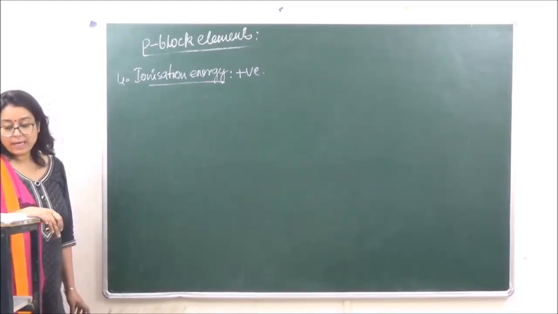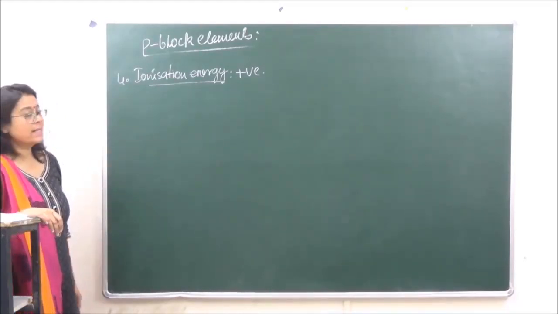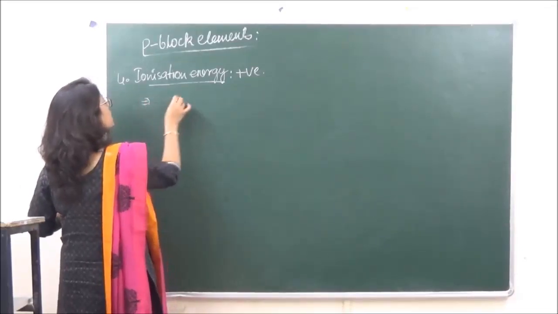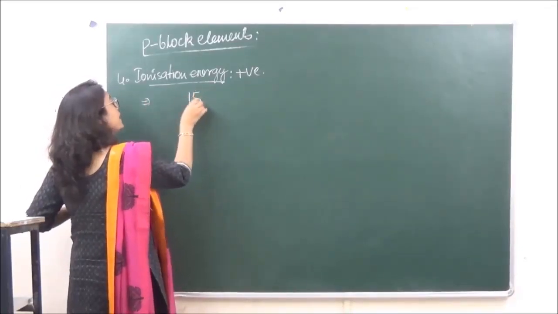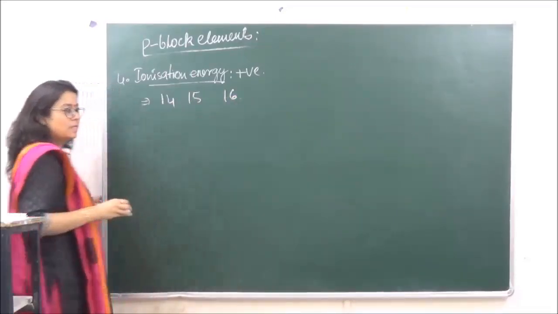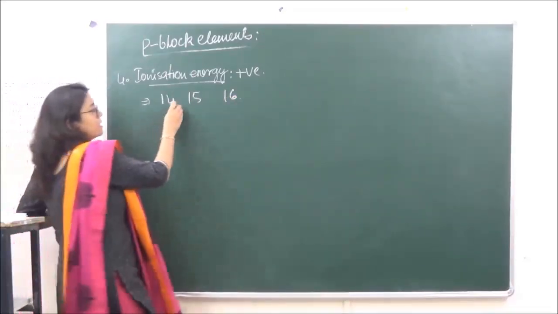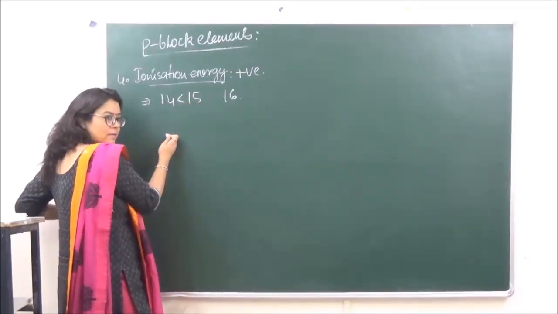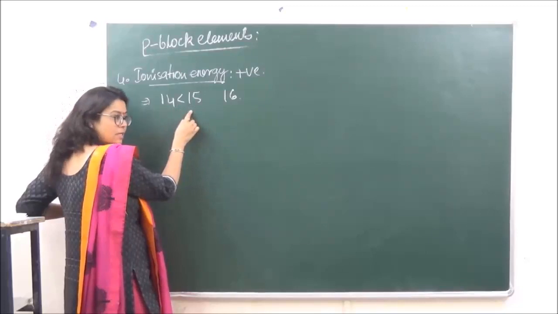If we're talking of ionization energies, the value for group 15, again we are comparing 14, 15 and 16, is going to be more than group 14, because size is decreasing.